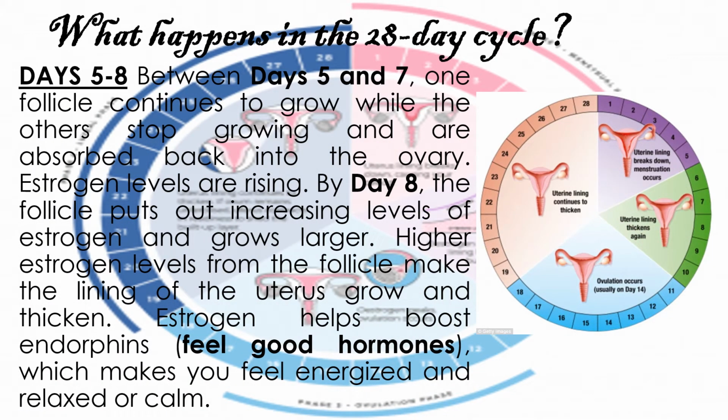Days 5 to 8. Between days 5 and 7, one follicle continues to grow while others stop growing and are absorbed back into the ovary. Estrogen levels are rising. By day 8, the follicle puts out increasing levels of estrogen and grows larger. Higher estrogen levels from the follicle make the lining of the uterus grow and thicken. Estrogen helps boost endorphins, which are the feel-good hormones, and can make you feel energized and relaxed or calm.